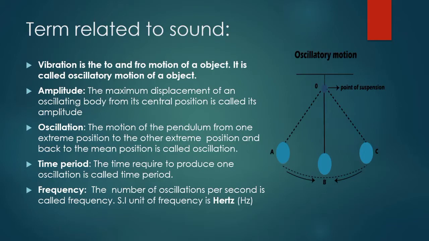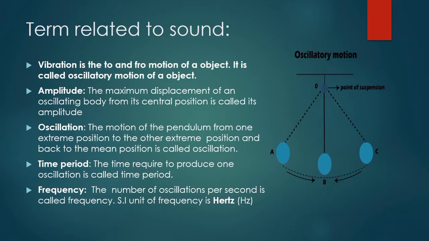Now let us take a freely suspended pendulum. This is what we call a pendulum. If I allow it to vibrate from end to end, the pendulum moves toward extreme C, stops for a moment, and again swings back toward the mean position, then toward the other extreme A, toward the right and left, and then back to B. This to and fro motion is what we call vibration.